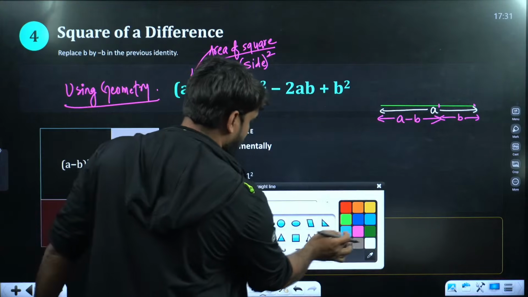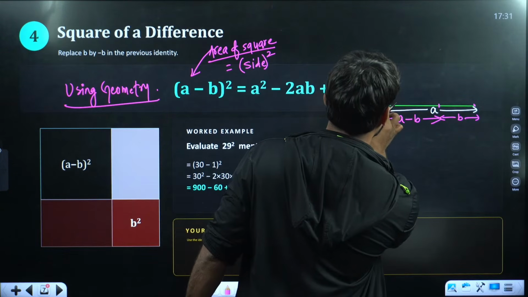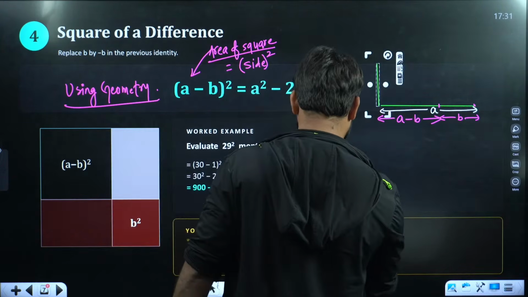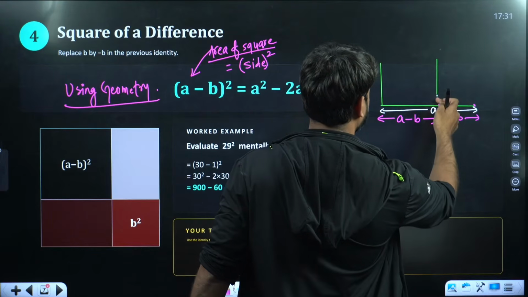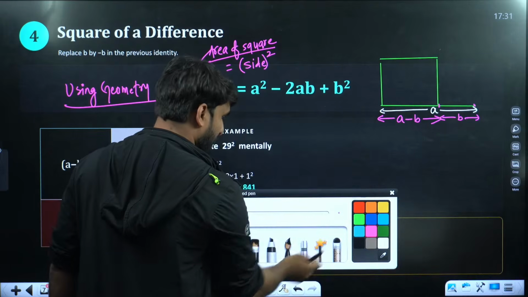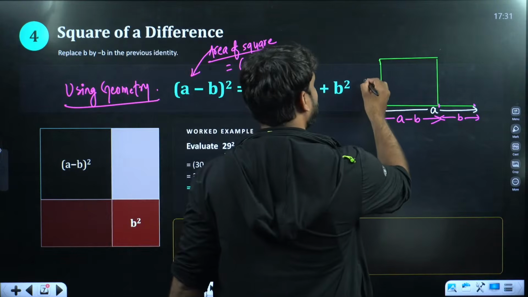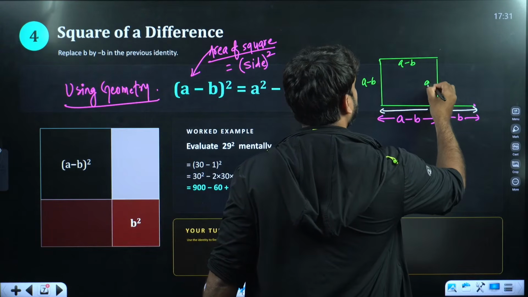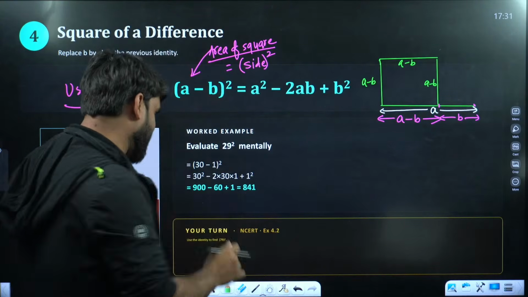Now, draw the square here of side A minus B. I want a square. The lines should be straight. So draw a square here, this, and this, and this. I want a square of side A minus B. So we have a square of side A minus B. This is A minus B, this is A minus B, this is A minus B, and this is A minus B. Right? Have patience, everything is on the way.